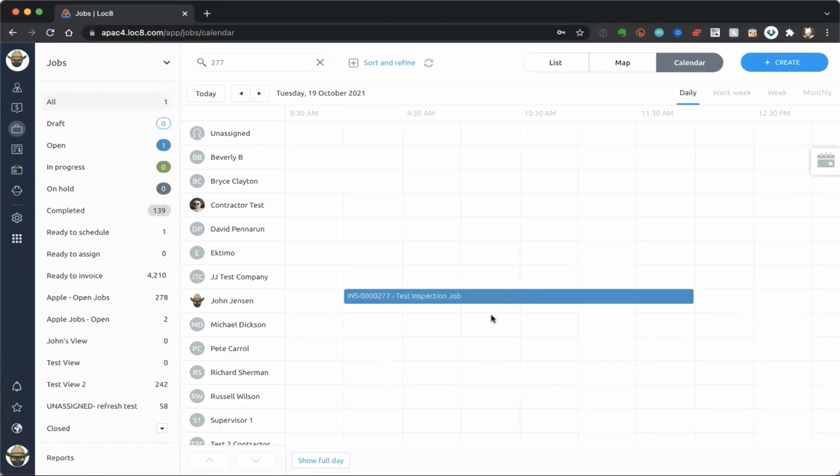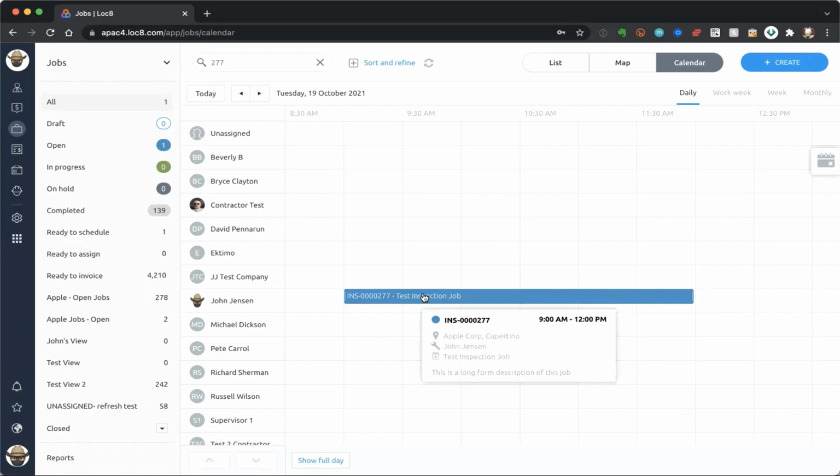So the purpose here of the calendar, from a job management perspective, and harking back to our theme today about the process of job creation and job management, is very much to give you, as our customers, the ability to have a better overall view of how your day is looking, to better allocate work to your team who are free to do that work, and obviously to do that in a quick and efficient manner.